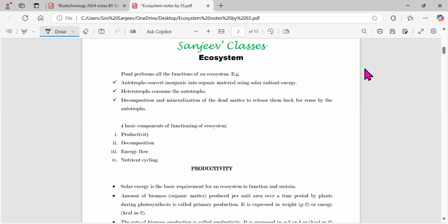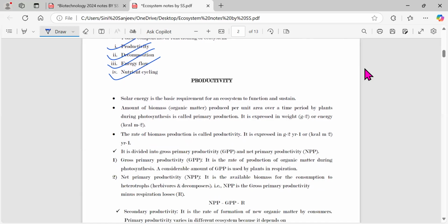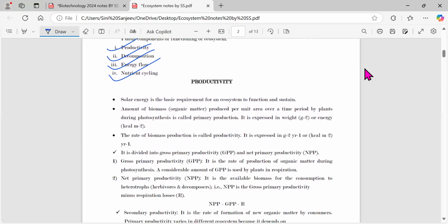So for this to happen in that aquatic ecosystem, we need four basic components. So what are those four basic components in an ecosystem? It's productivity, decomposition, energy flow, and nutrient cycling. Only if these four components are present in any ecosystem, you may take the land ecosystem or the aquatic or whatever, these four components are necessary for the functioning of the particular ecosystem. So let's see one by one the components of the functioning of the ecosystem.